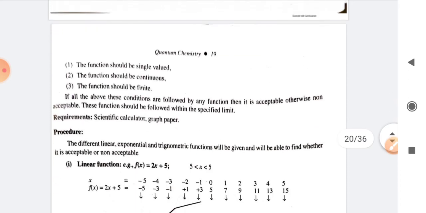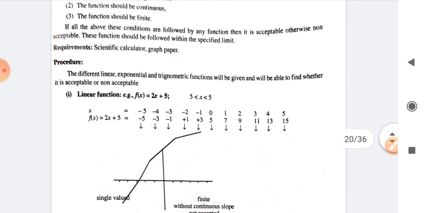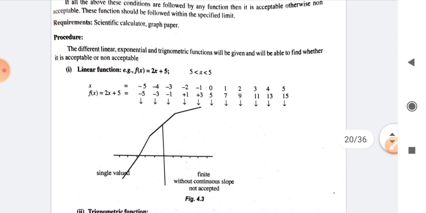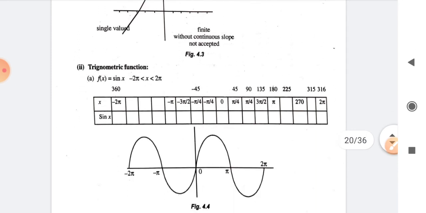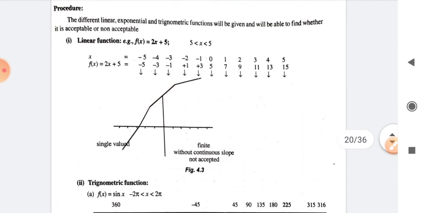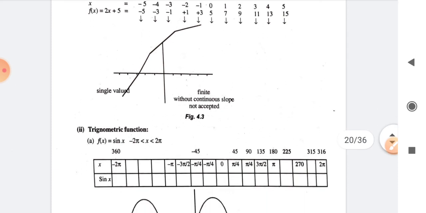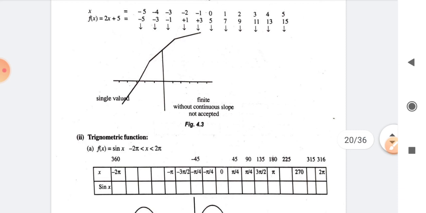So next question, what are the various functions. I might ask you the various types of functions like linear, trigonometric or exponential, and you need to draw the tentative nature of the graph. Okay, tentative nature of the graph, and based upon that graph you will draw your conclusion. Okay, final conclusion. So in conclusion you should mention the satisfied conditions, then non-satisfied conditions, and finally whether the given wave function is acceptable or not.